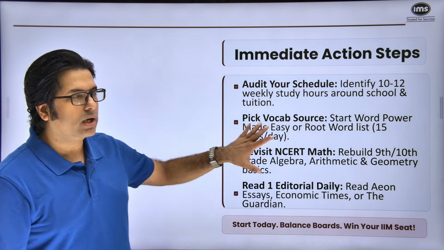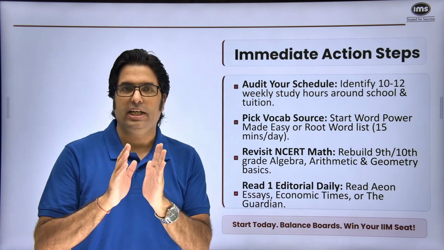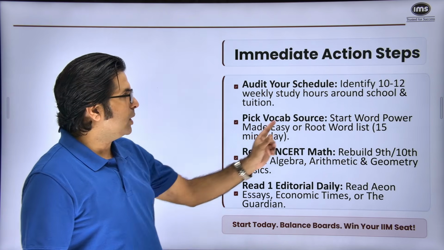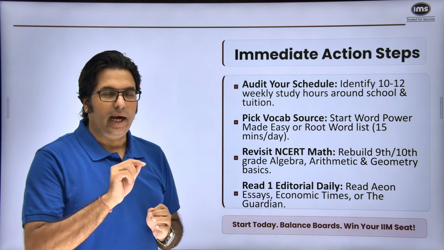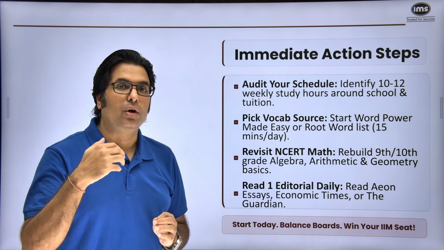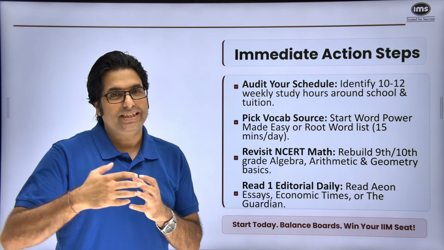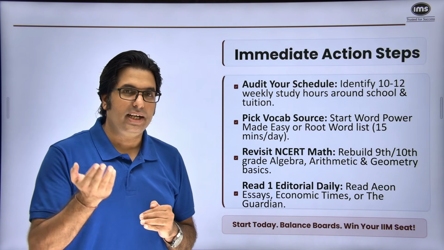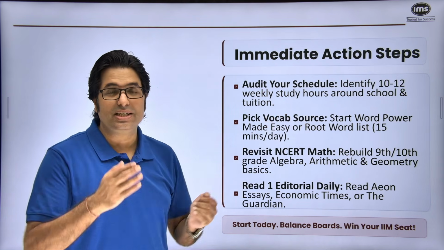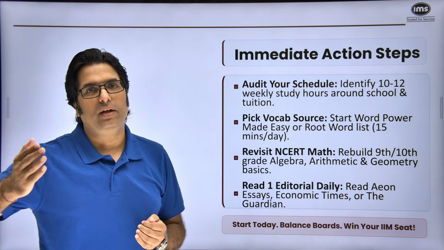Now, finally, what are the immediate action steps that you are expected to take? Make sure that you identify those 10 to 12 weekly hours and create a timetable or a routine. Remember, being successful, a big part of it is about discipline. And that discipline would come when you identify those hours and stick to your routine week after week after week.